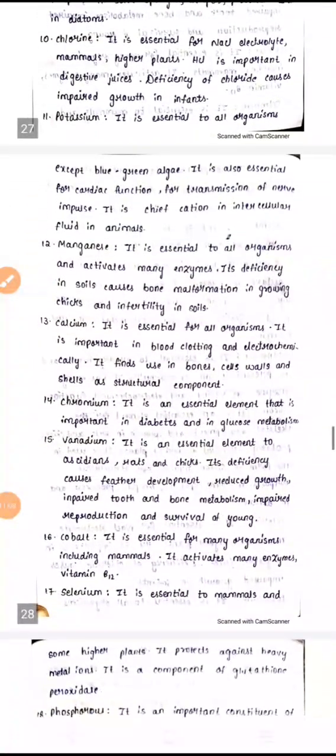Calcium, as we all know, is present in our bones and cell walls, and it is a structural component also. So mainly if it is less, blood clotting is going to increase. Chromium is mainly used for diabetes and glucose metabolism, and vanadium is used for rats and chicks, ascidians, and also feather development in animals. There is a development of the skin, and if it is less, it reduces the growth and also impairs tooth and bone metabolism. So this is all going to be present.